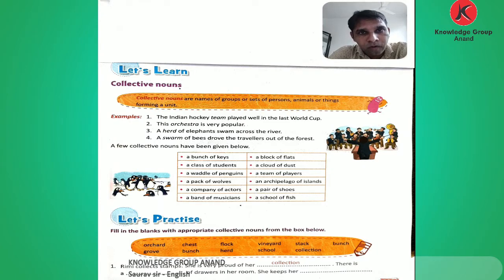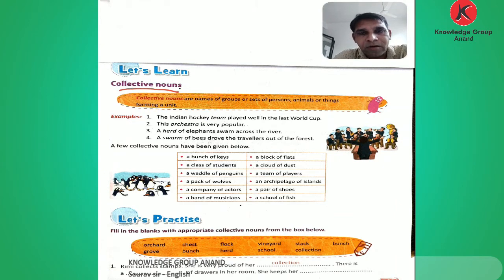Chapter number 1, Nouns. In this chapter, I have already explained the types of nouns and the definition of nouns, and some of the exercises on abstract nouns and attribute nouns. So, today I am going to explain collective nouns, one of the types of nouns.